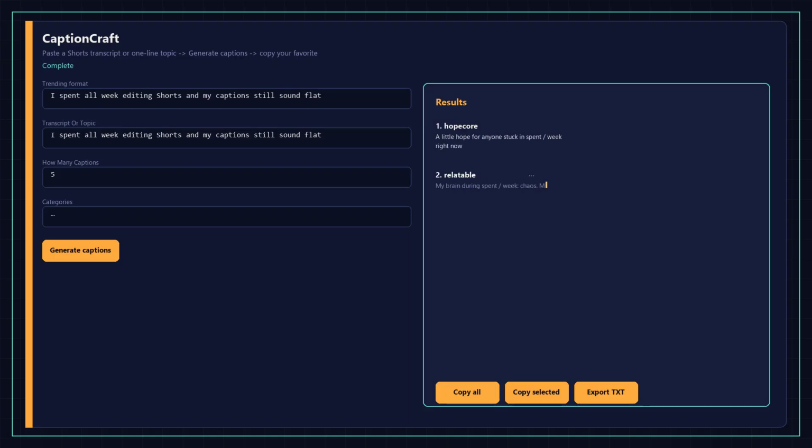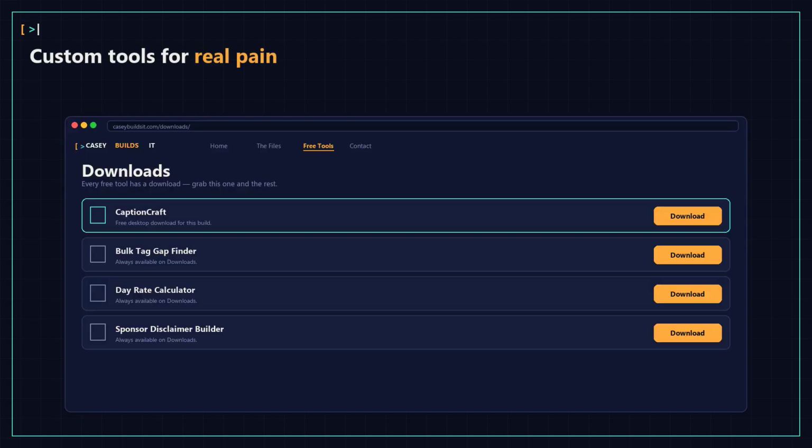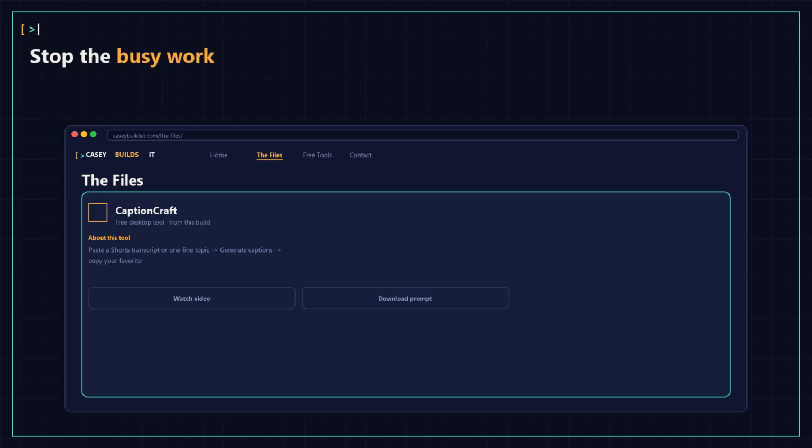And I'll just paste that into the trending format field. I'll set the count to 5, and then I'm hitting generate captions. Give it a second to process, and right here, that is your output. You've got a hope core version, a relatable one, even a satire one. It's taking that one boring thought and giving me 5 different ways to frame it for the algorithm.